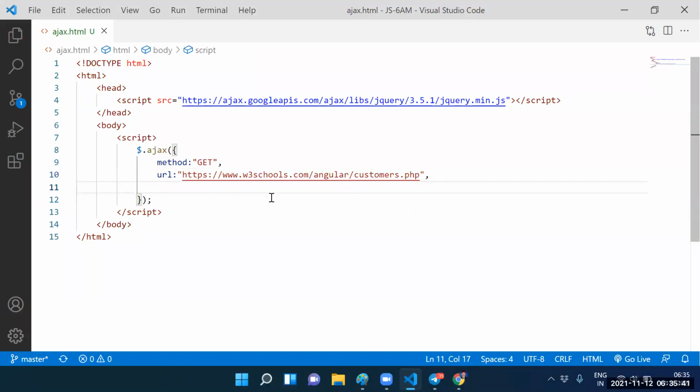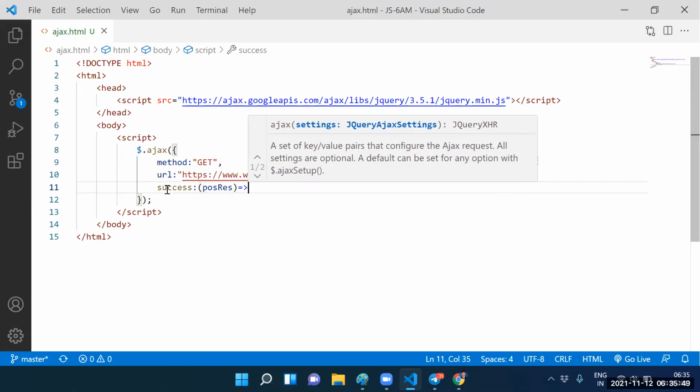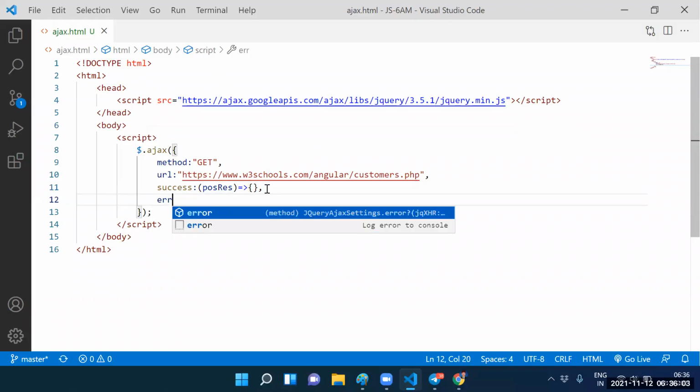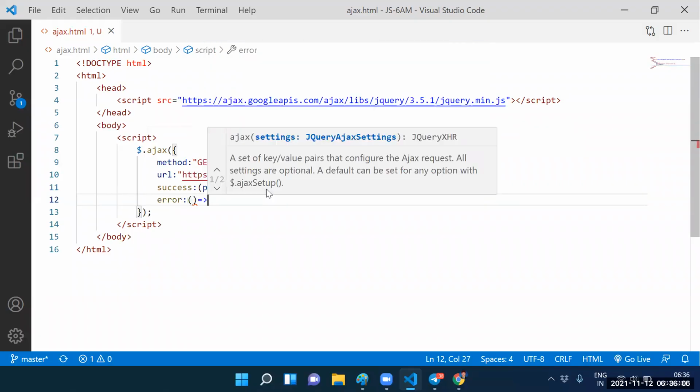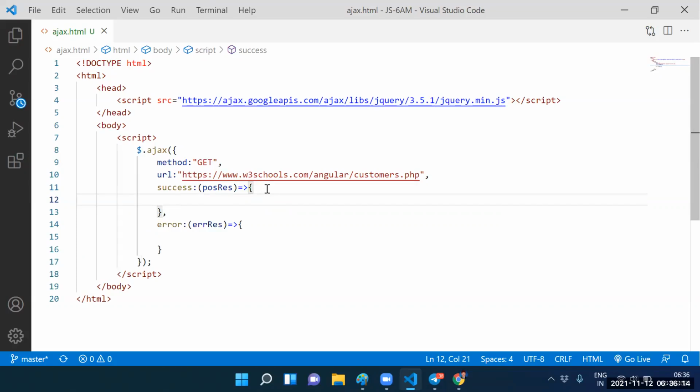See this one here. If the asynchronous call succeeds, automatically which response are we getting? Positive response. Next one. For example, if the asynchronous call fails, automatically which response are we getting? Error response. If the asynchronous call succeeds, we get the positive response. If it fails, we get another response, which we can call the error response.